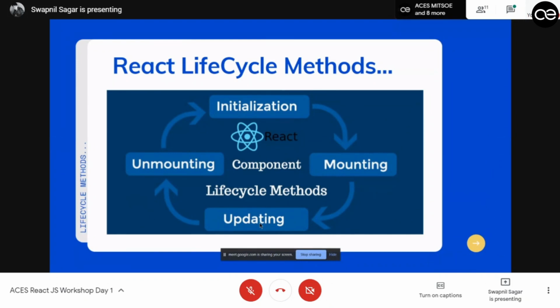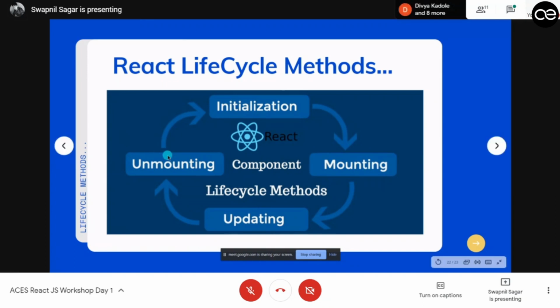And whenever the updating is done, only then will the changes in the virtual DOM reflect back to the original DOM, and hence React actually changes how it renders a whole web page inside a browser.